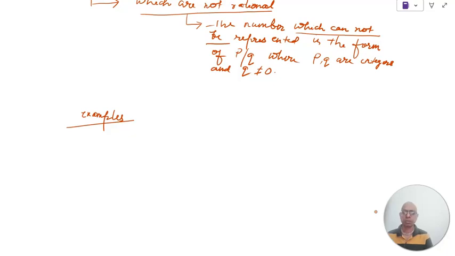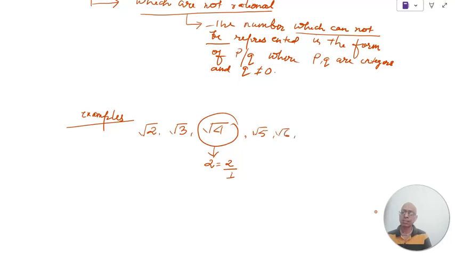See, the most easy example is like square root of 2. This can be 3, 4. No, 4 cannot be, because 4 is nothing but 2, which is a rational number, because 2 is nothing but 2 by 1, which is a rational number in the form of P by Q. Then we can write 5, you can write 6, like this you can write. Again, you cannot write square root of 9, because this is nothing but an integer itself, which is 3, which is in the form of P by Q. And these numbers are irrational numbers.